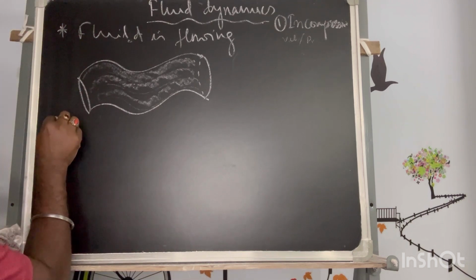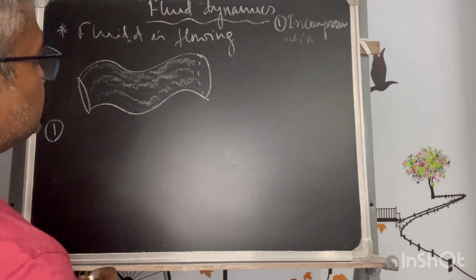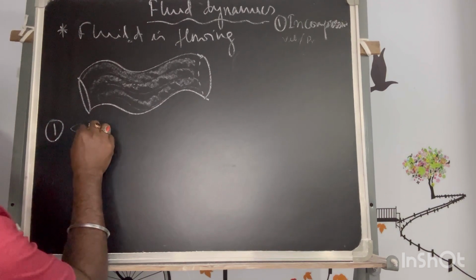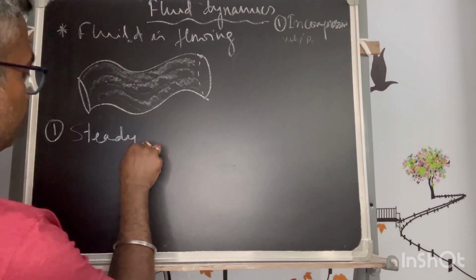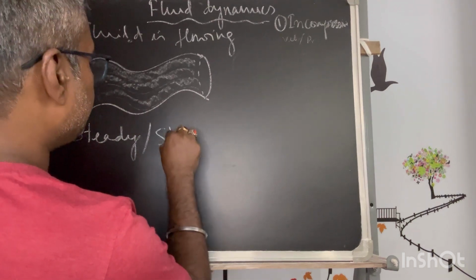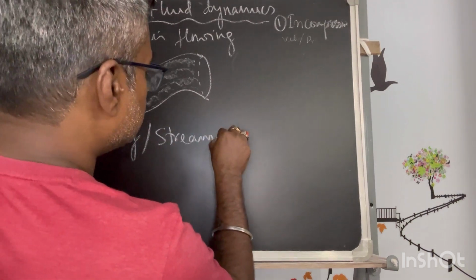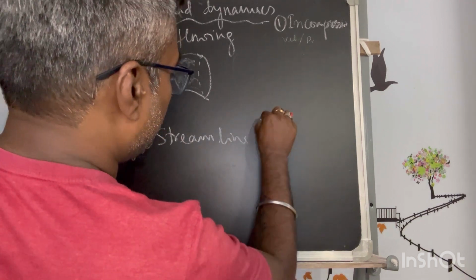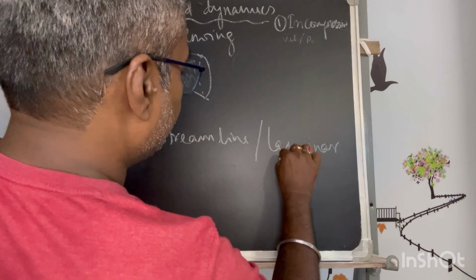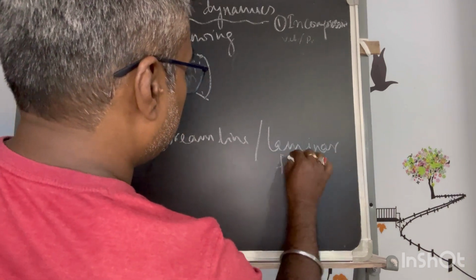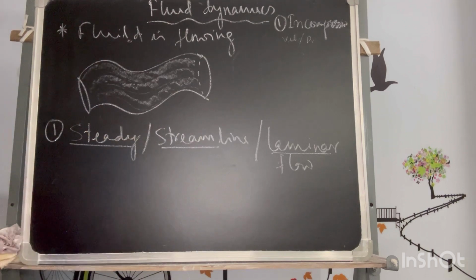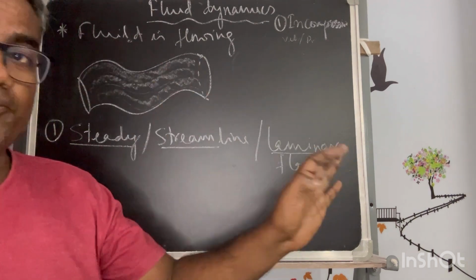Our first phase of study will be the steady, streamline or laminar flow. Every term has its own meaning, but all are representing the same kind of flow.